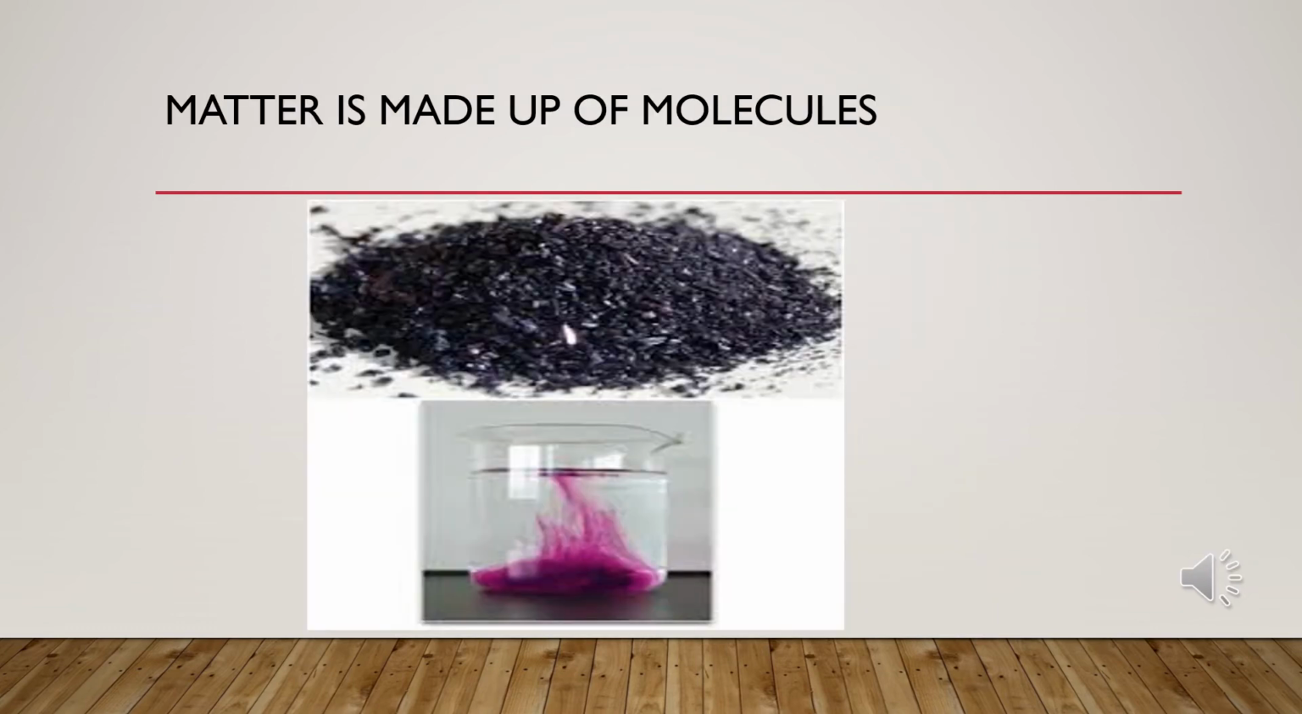Then if we talk about one more example, I have shown you one activity: when we add crystals of potassium permanganate in a glass filled with water, we will observe that the color of the water slowly gets pink. And the reason behind this is that the crystals of potassium permanganate are made up of small particles, and those particles spread when we add these crystals into the water.